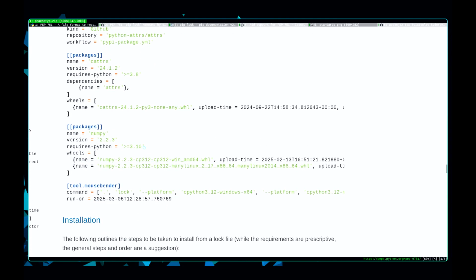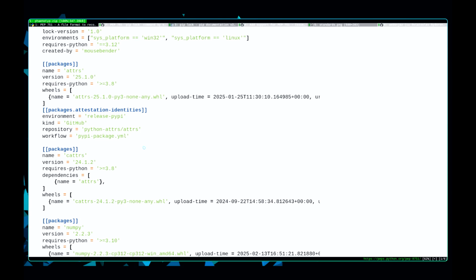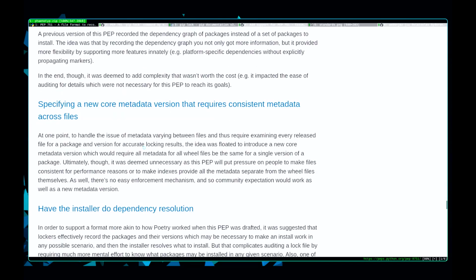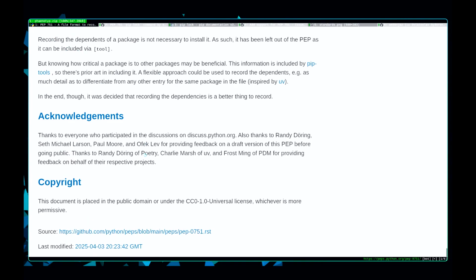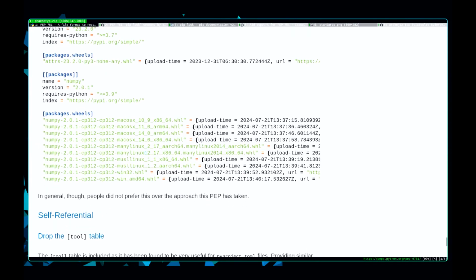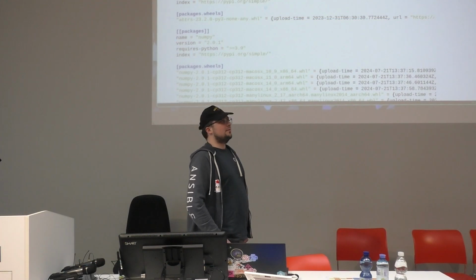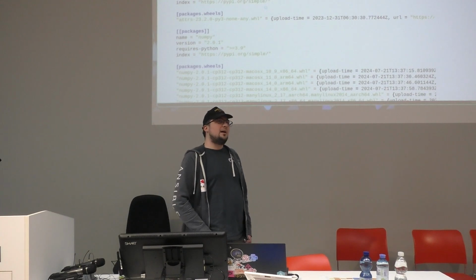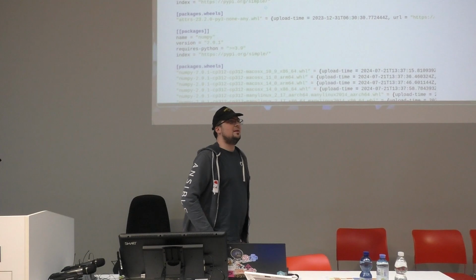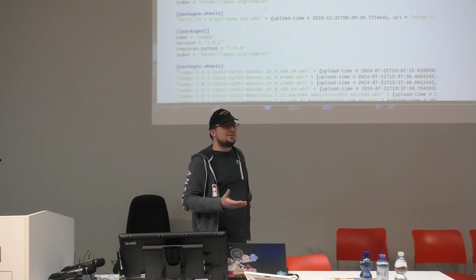The standard also has built-in provenance information. It's probably not here, but it exists somewhere. So the provenance information means that the tools can record where they got the package, and this can later be tracked for security purposes and so on. It also includes things like SHA hashes, and there is a section for PEP 740 digital attestations that PyPI now allows people to upload, for example by using my action pypi-publish if you upload it from GitHub.